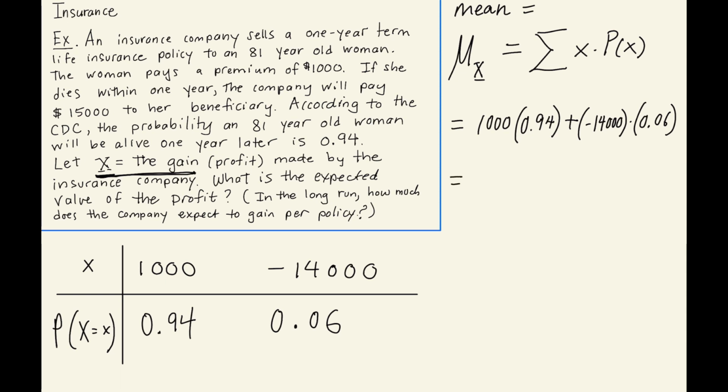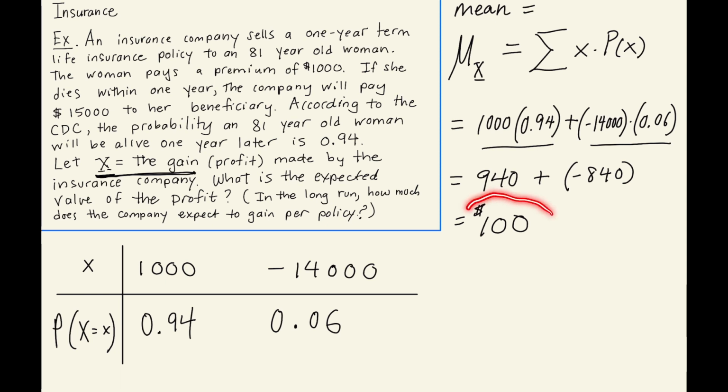This is 940 for the first product, plus negative 840 for the second product. We add them together and we get 100. So the insurance company expects to gain $100 per policy over the long run. That's the expected value or the mean of this probability distribution.